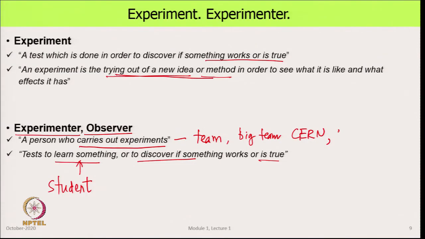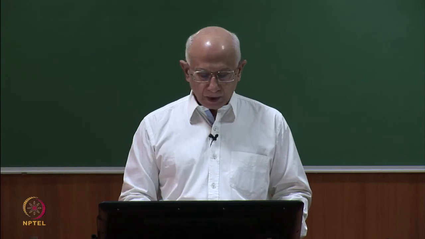So, there is a probe that has gone to Venus, which is orbiting Venus right now. There is a probe which is orbiting the sun. They have very sophisticated instruments on that which are sending data. Somebody designed those, put them together, the data is coming back, and now it is being made available to everybody so that they can interpret and figure out, learn something more about these planets. There is also a probe which is right now going around Mars and sending us a lot of very interesting information. So, these are experiments.